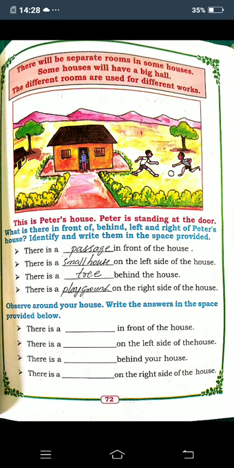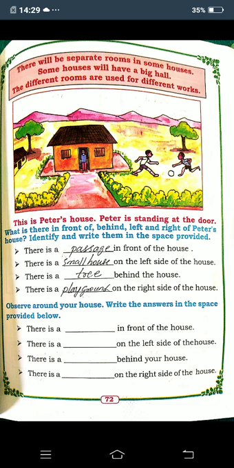Take a textbook and open page number 72. See, there are some pictures given here. No children? There will be separate rooms in some houses. Some houses will have a big hall. The different rooms are used for different works. In some houses there will be separate rooms like bedroom, bathroom, kitchen, dining hall, study room and all.